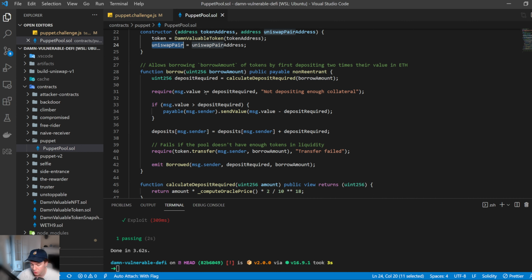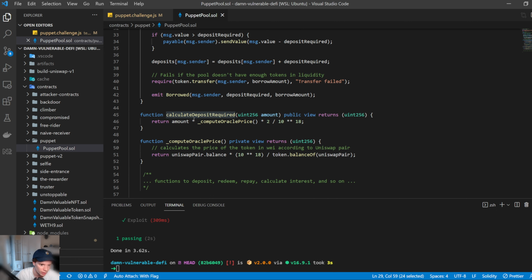The idea of this contract is that to borrow some tokens, you first need to deposit twice the amount in ETH, assuming that 1 DVT equals 1 ETH. Let's have a look and see how this works. Say I want to borrow 10 DVTs. It's first going to calculate the deposit required, so we go down here, and it computes the oracle price, which is the price of the token in Wei according to the Uniswap pair. The times 10 to the 18 is just some decimal math to make sure we don't lose any data in the operations.